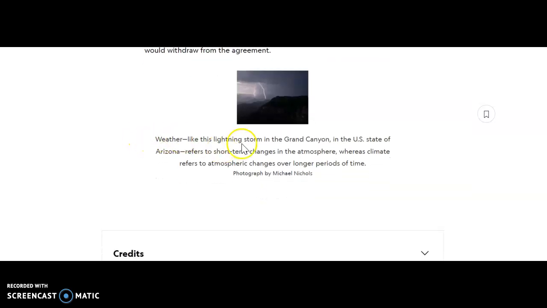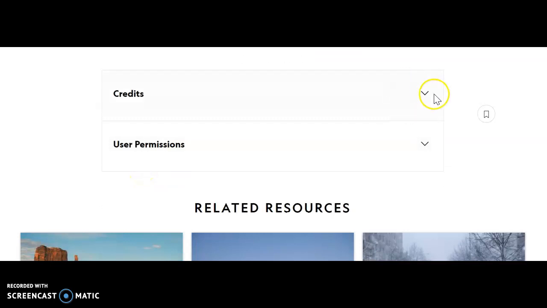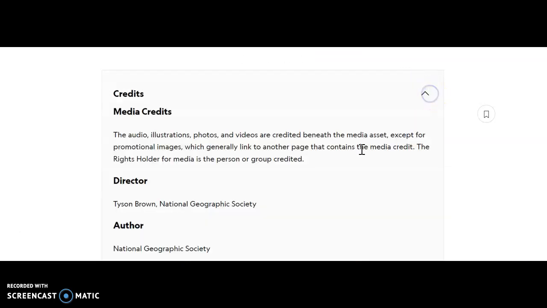Weather, like this storm in the Grand Canyon in Arizona in the United States, refers to short-term changes in the atmosphere, whereas climate refers to atmospheric changes over longer periods of time. Photographed by Michael Nichols. And you have a credits tab here that you can look through.